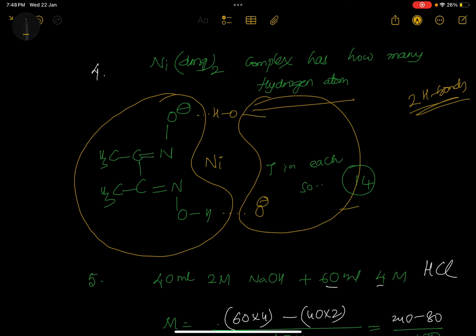If they are asking about number of hydrogen atoms, 3 plus 3 plus 1. In each DMG group, there are 7. So Ni(DMG)2 means DMG minus only. DMG minus means dimethyl glyoximato. One minus charge will be there like this. So number of hydrogens will be 14. If they are asking hydrogen bonds, that will be 2.